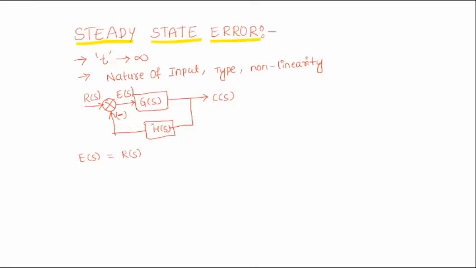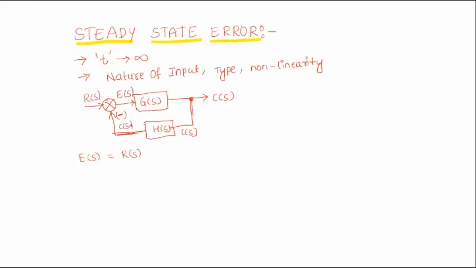What is the feedback signal here? From this point we get C of S, and here we have H of S, so the feedback signal is C of S into H of S.